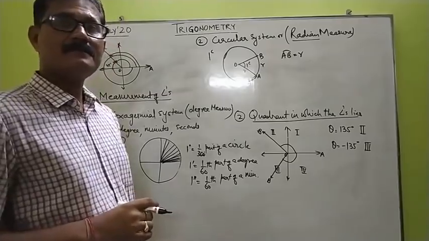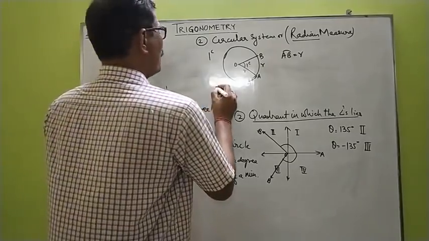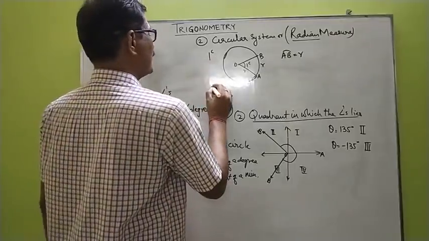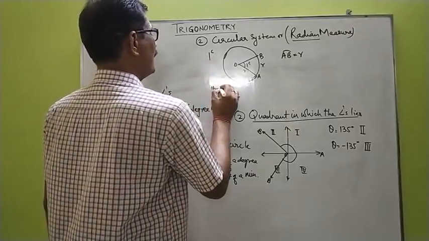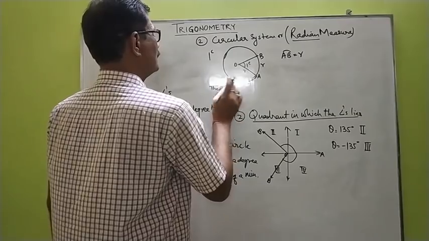Okay? The property of the radian is, the first theorem says, theorem 1.